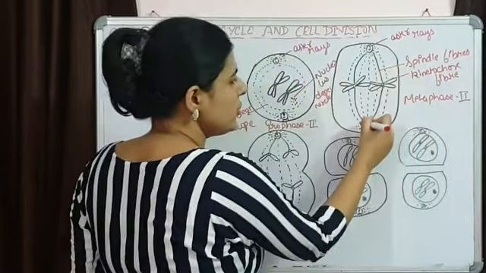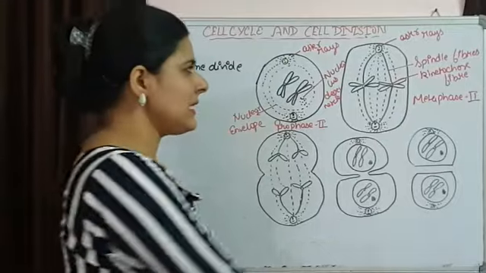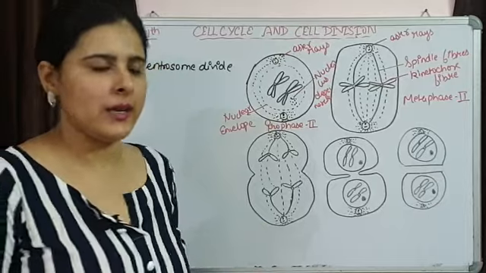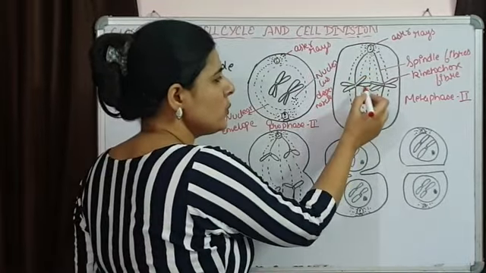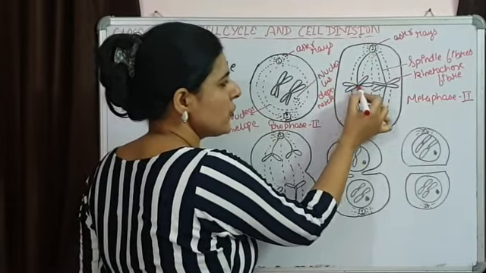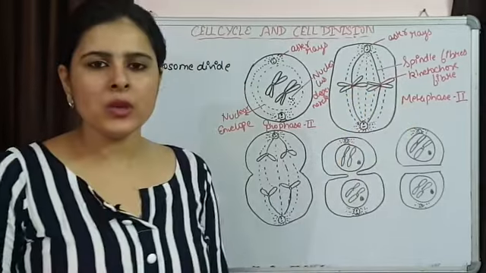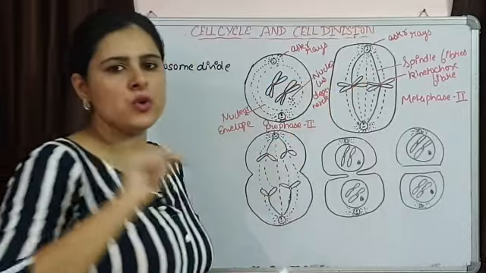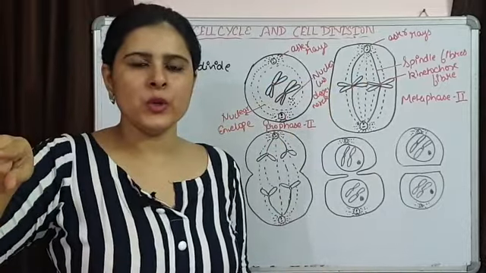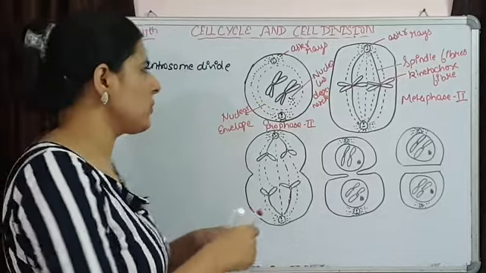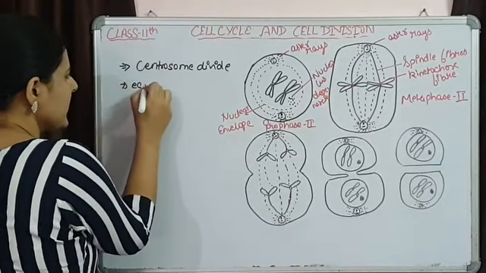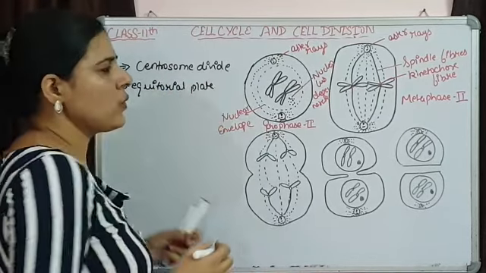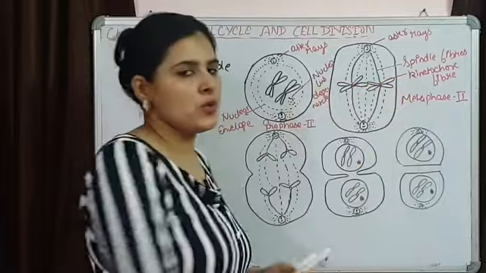happen. Some of the continuous spindles are present that are just emerging from one end and adding on to the other end. Some are going to be discontinuous ones, which are going to be attached with the centromere of the chromosomes, and all the centromeres of the chromosomes are going to lie on the equatorial line, and simply they are going to form the equatorial plate. So this is how they are going to be arranged on this equatorial plate.